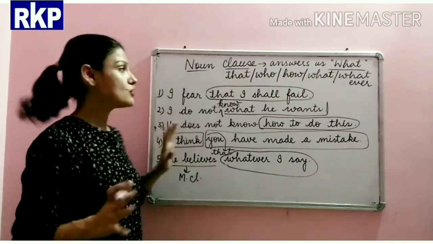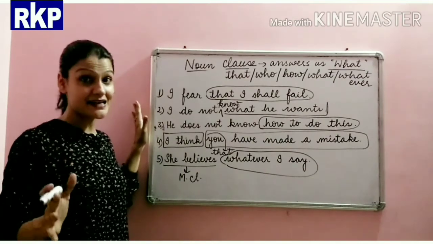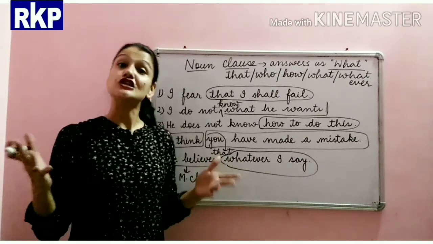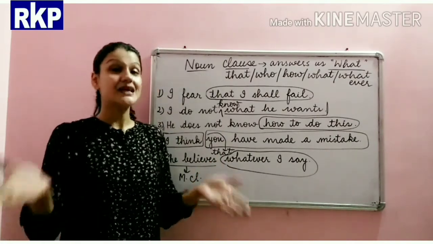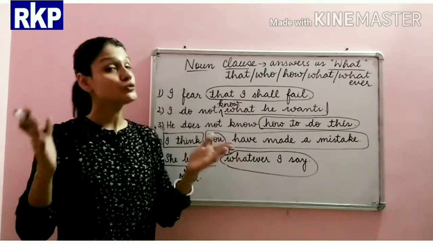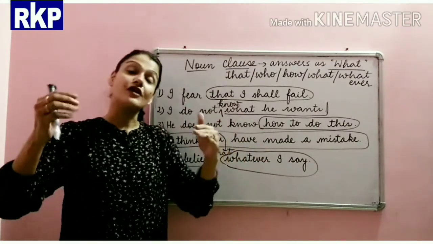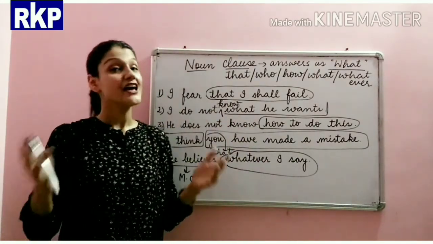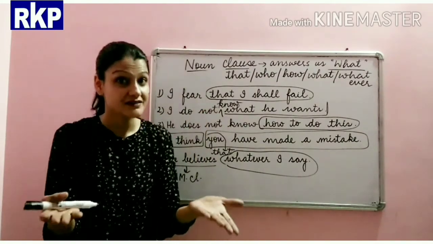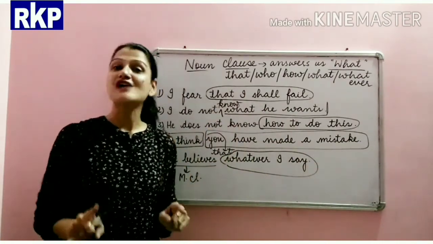Alright beta, so I hope you have understood what exactly a noun clause is and how it is used in the sentences with the main clauses. Do not forget that it always gives us the answer for what. If you get the answer when you question what, then the answer that you get will be your noun clause in the sentence.